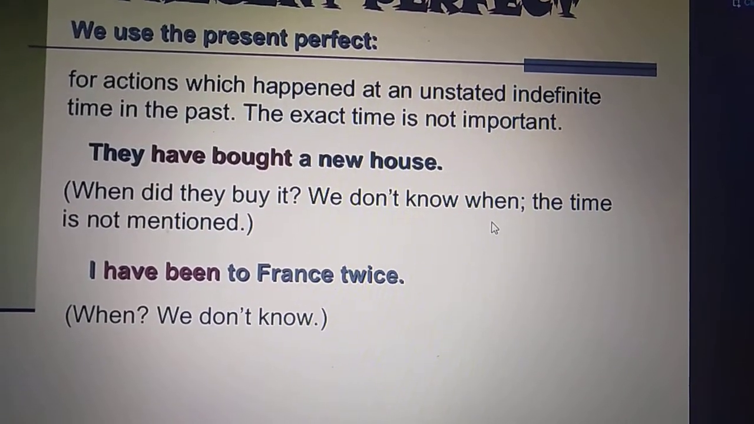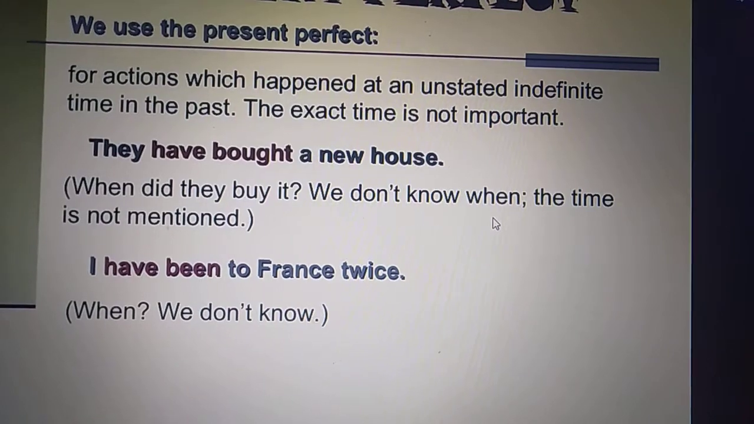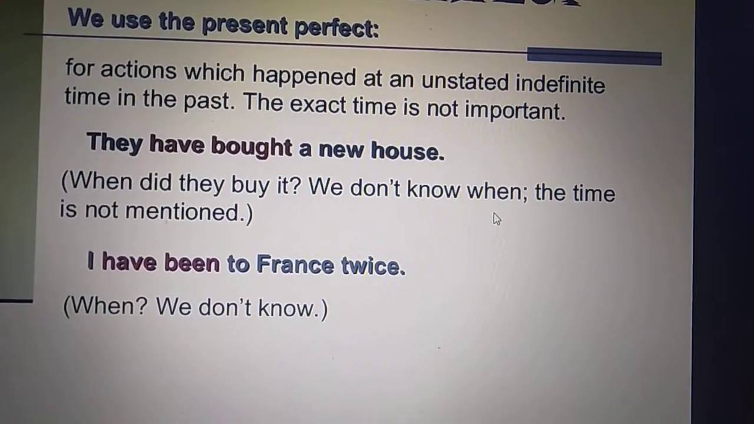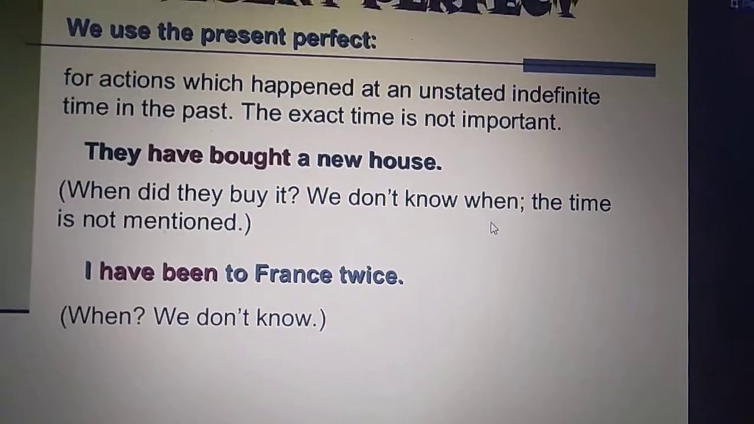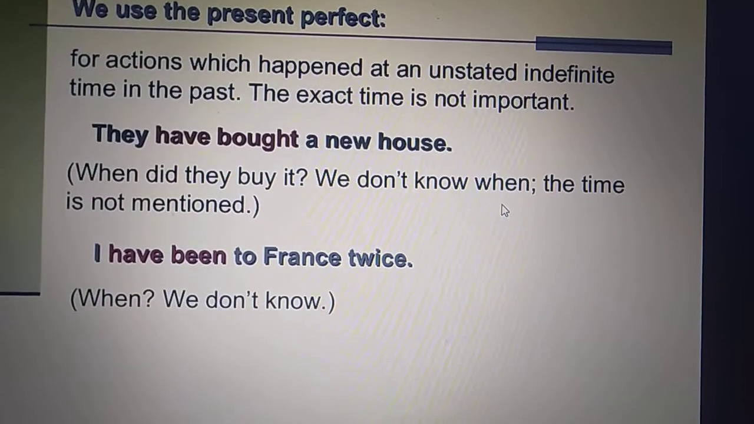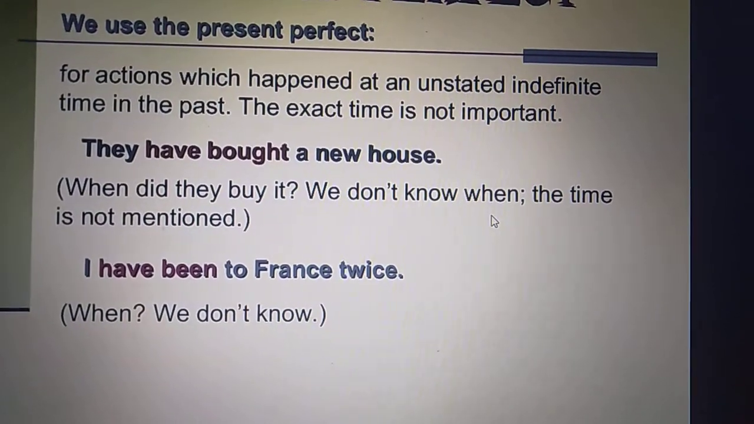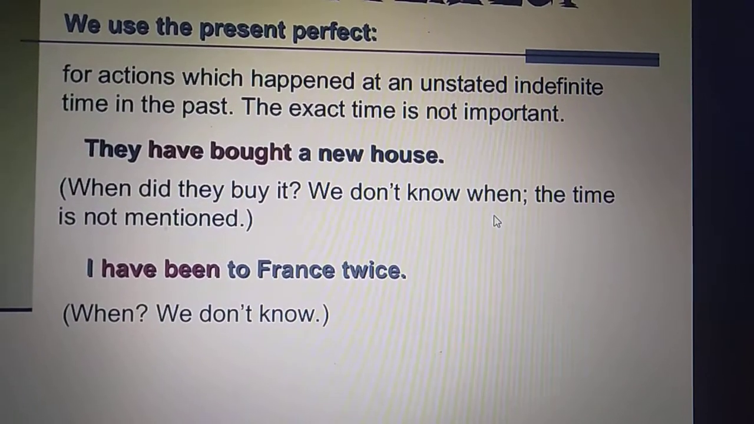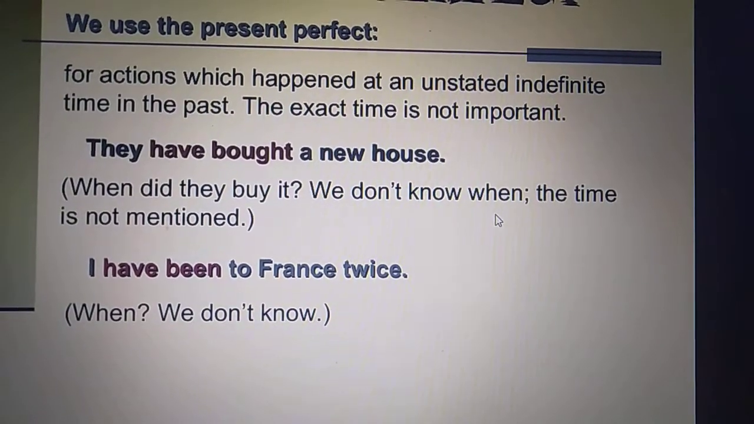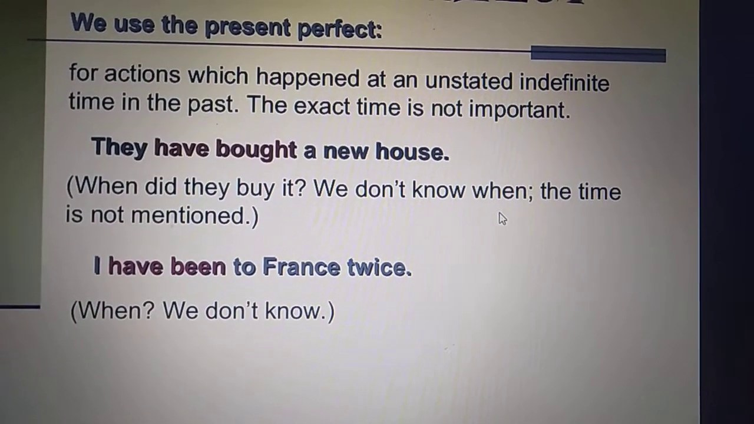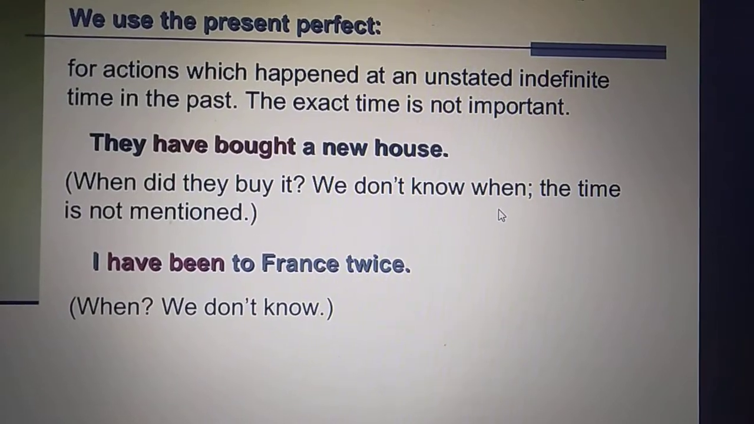The time is not mentioned. The important thing is that they have bought a house, they own a house now, and we don't know when they bought it. Clear? So for the actions which are completed in the past recently, for such actions we use the present perfect tense.